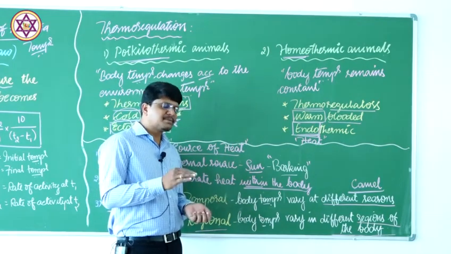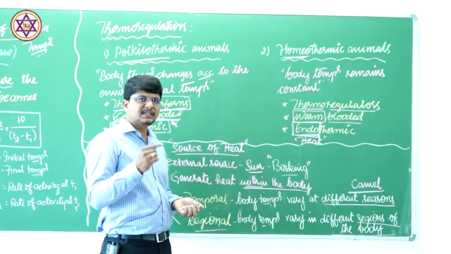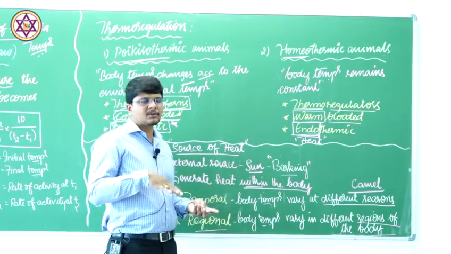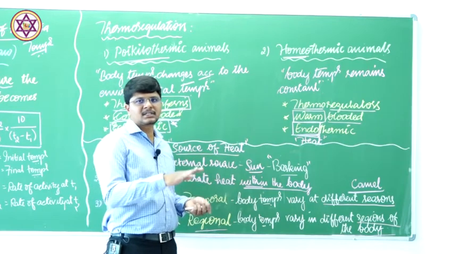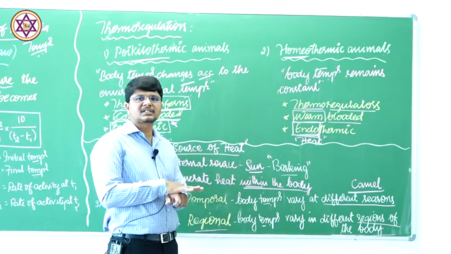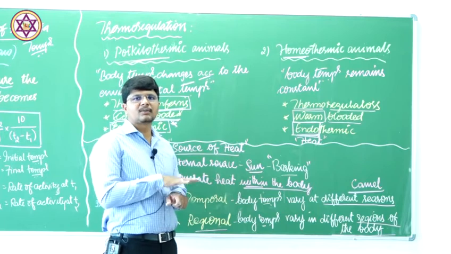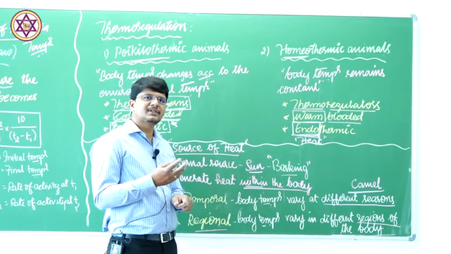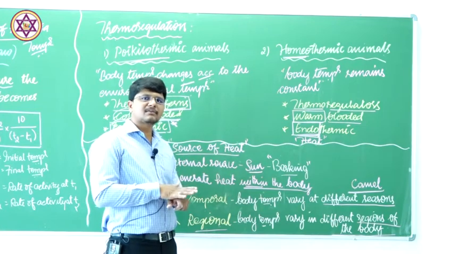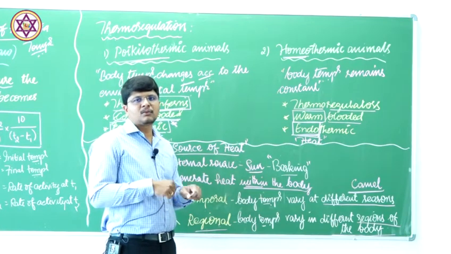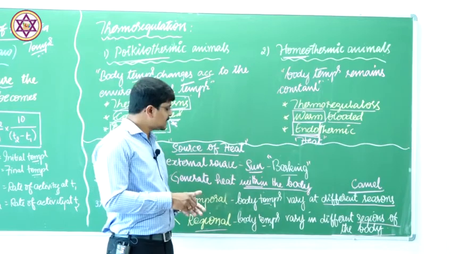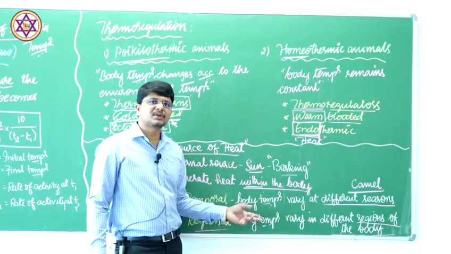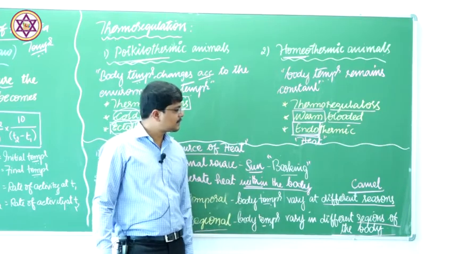Because if the temperature is less in the appendages which walk over the ice, there will be chances of freezing and getting stuck to the ice. Therefore, the maintenance of high temperature will make the animal walk easily. That is the reason that there is a regional temperature variation in that particular animal.